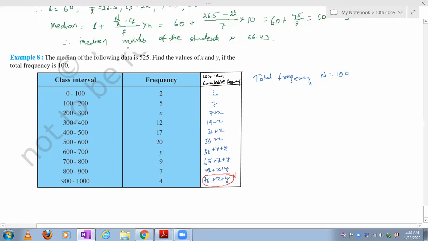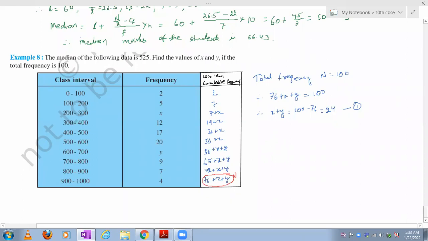Therefore n means 76 plus x plus y is equal to 100. So x plus y is equal to 100 minus 76, which is 24. So this is equation number 1.